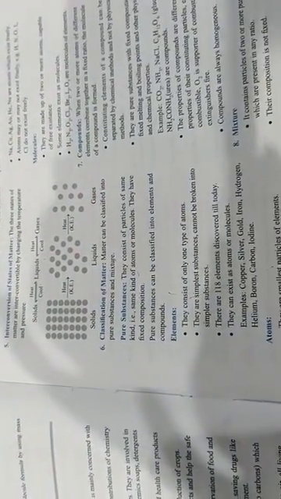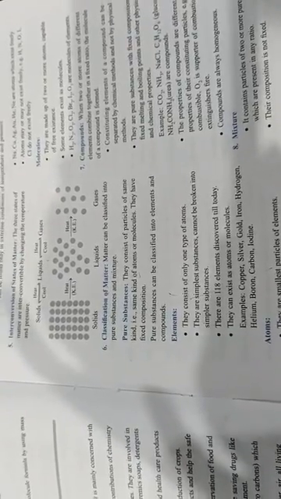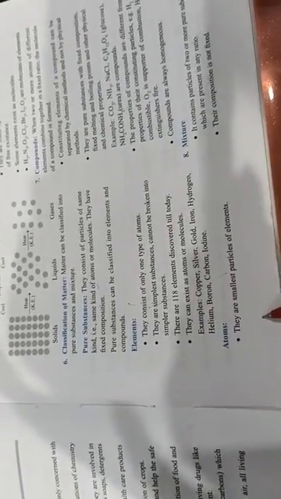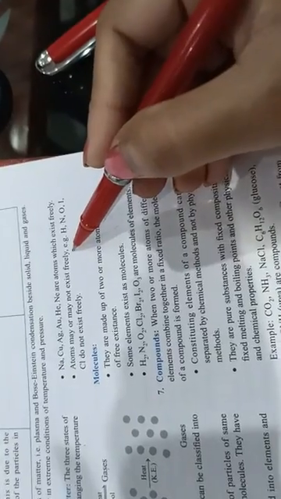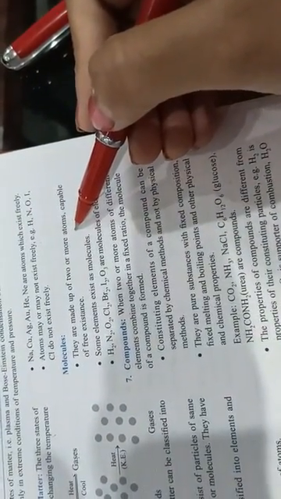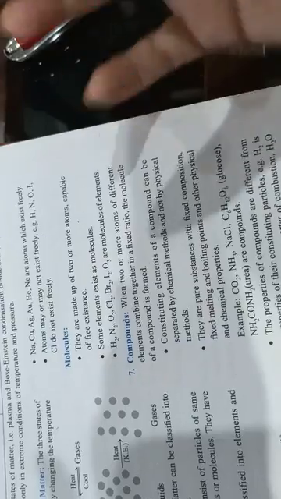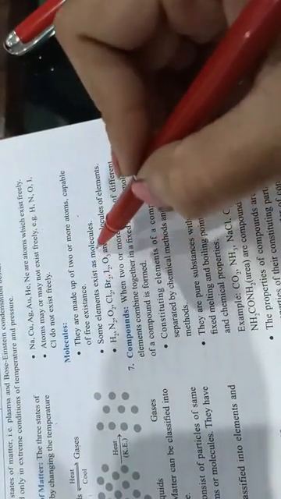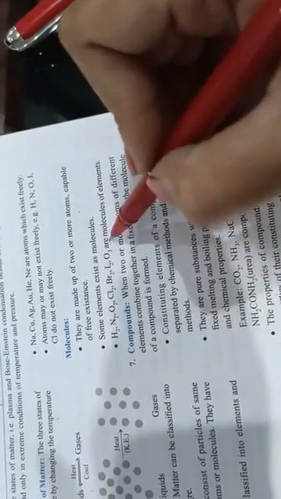There are 118 elements in total. They exist as atoms and molecules. They consist of only one type of atom. Various examples are given here. Next, about atoms. Atoms are the smallest particles of an element. These are the examples of atoms. Molecules: two or more atoms are joined together. Some elements exist as molecules, as in these examples.